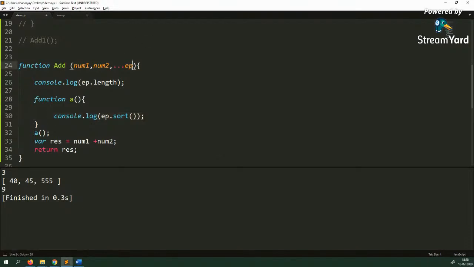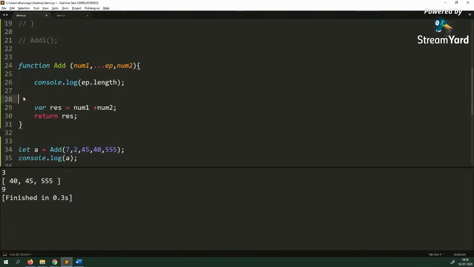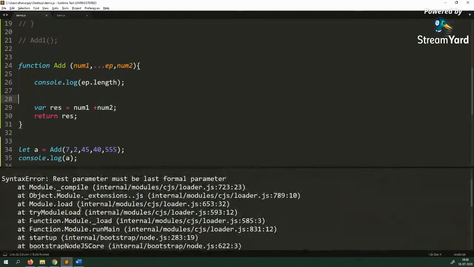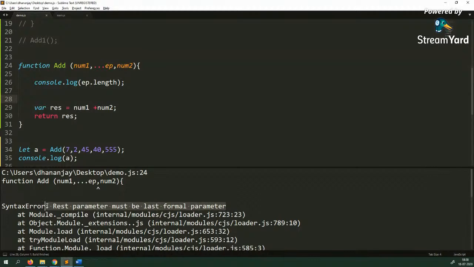The other thing about REST parameters is that you cannot put it in the middle. It should always be the last formal parameter. So if you try to do this, JavaScript throws you an error here: REST parameter must be the last formal parameter.